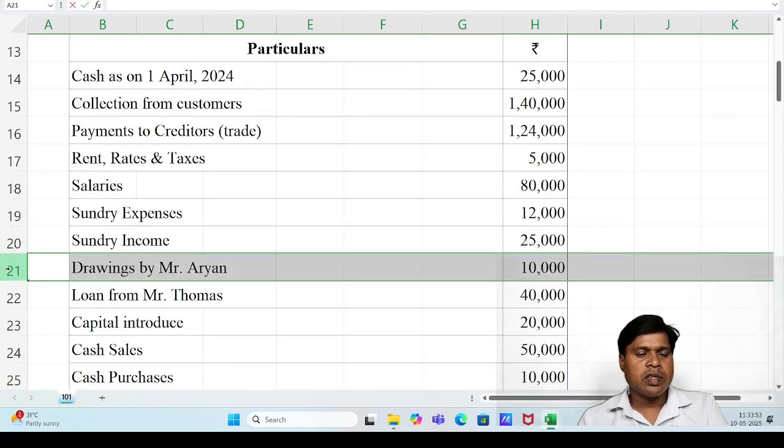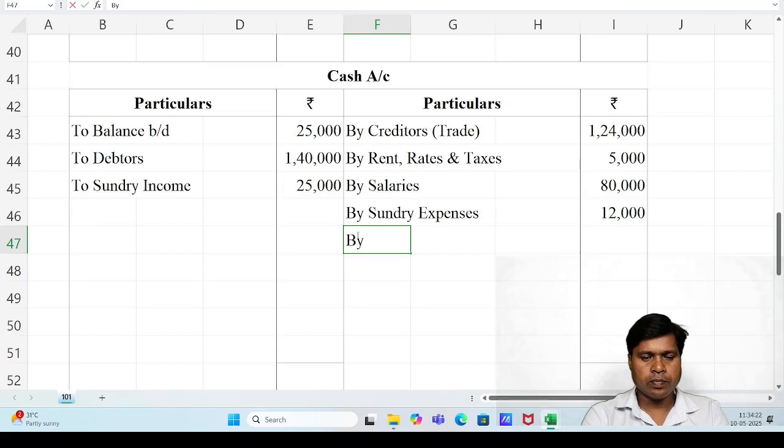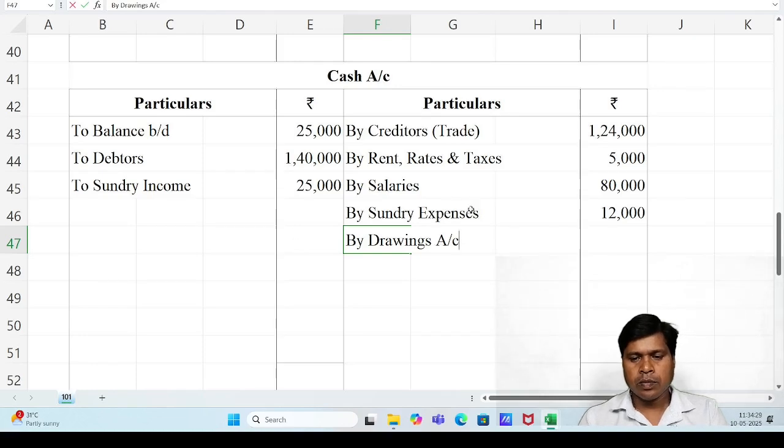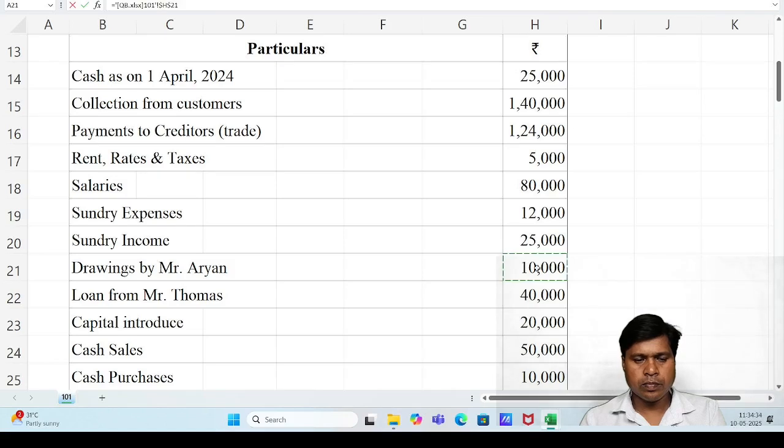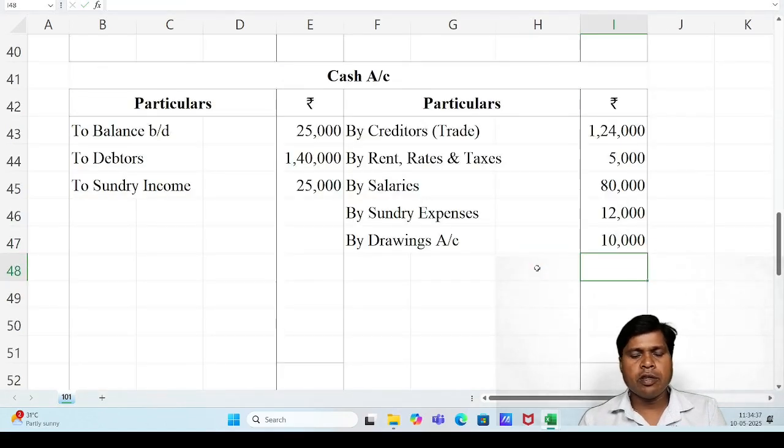Next item, drawing by Mr. Aryan rupees 10,000. Journal entry: drawings account debit to cash. Drawings means personal expenses to cash, so we have to record the first effect, cash account credit side by drawing, 10,000.